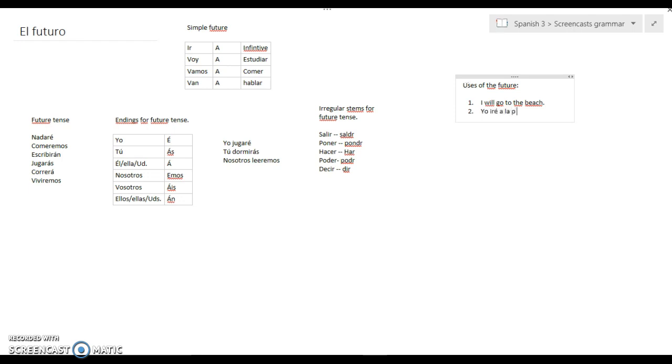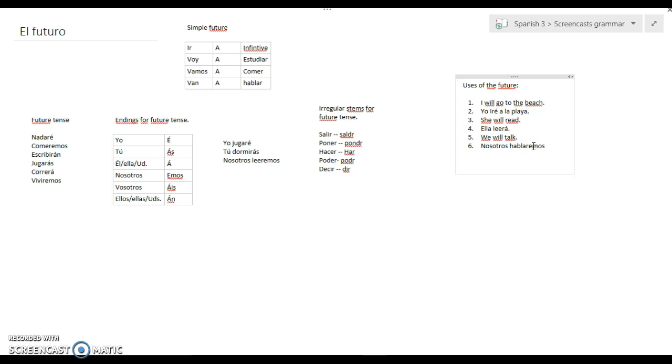Yo iré a la playa. And look at how iré is regular. All you do is you throw in your ending at the end of it. She will read. Okay, I'll give you a minute. Ella leerá. We will talk. Okay. Nosotros hablar is your infinitive. Add the emos from over here, and you get nosotros hablaremos. Okay. All right, that's pretty straightforward.